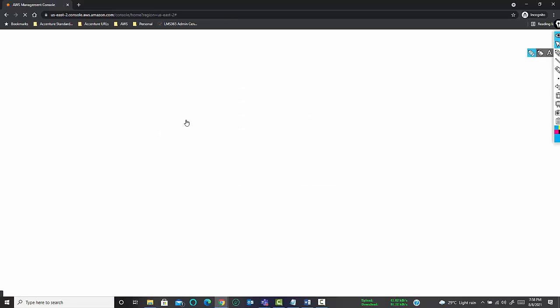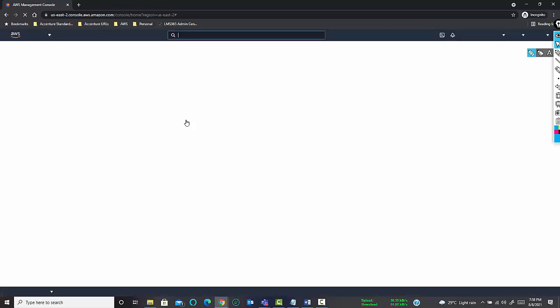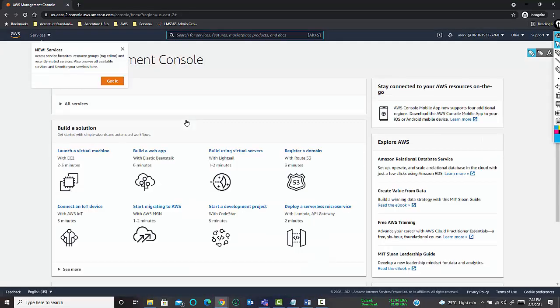As I told you, MFA is not at all mandatory for all users, but MFA is definitely recommended for at least the root and the admin users. Since this user is an admin user, we have enabled MFA for this particular user.